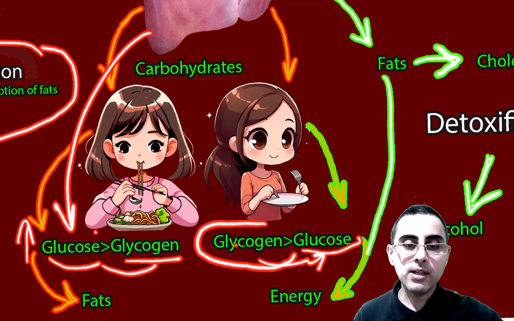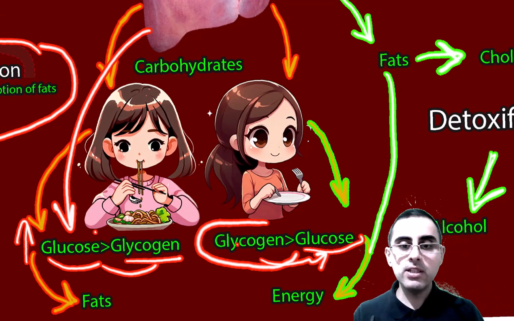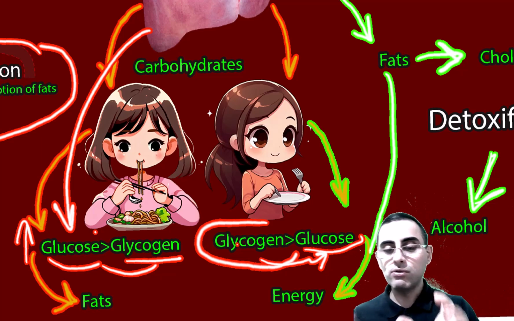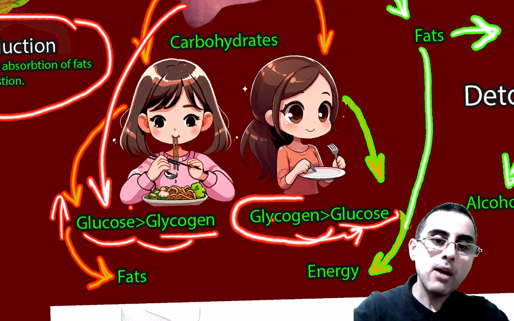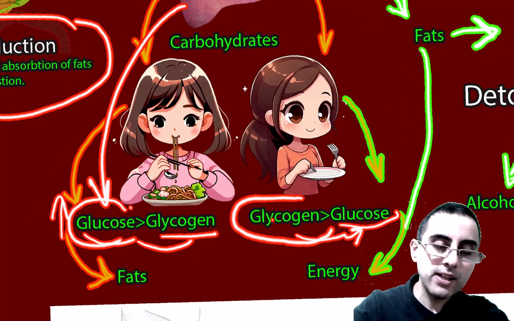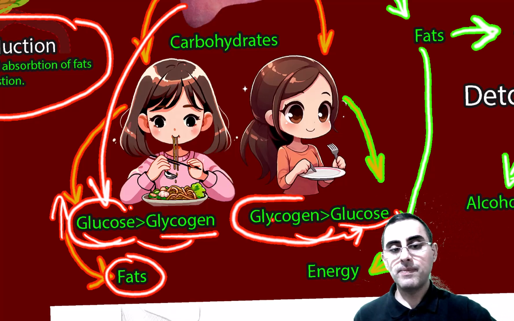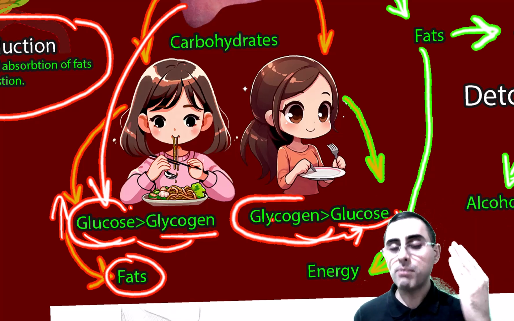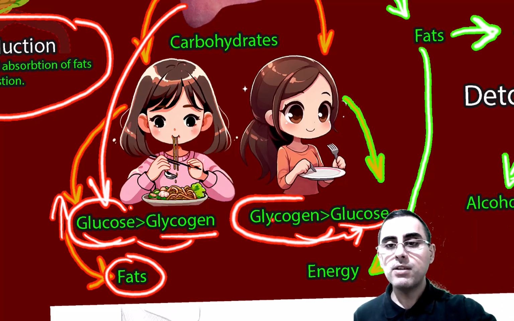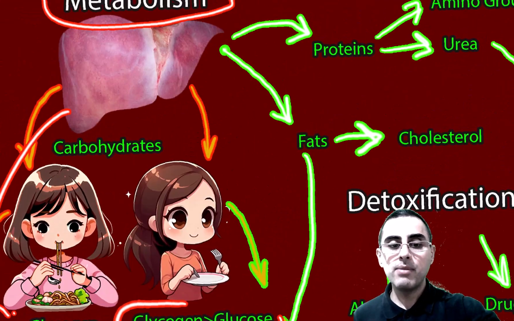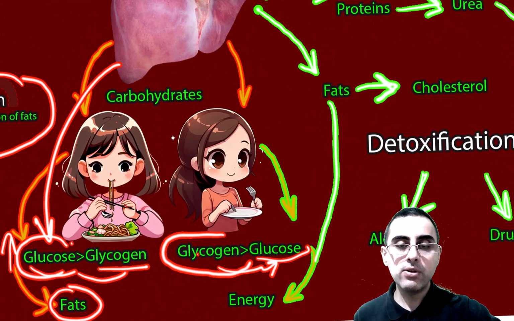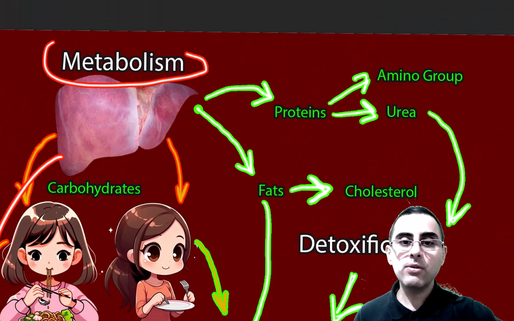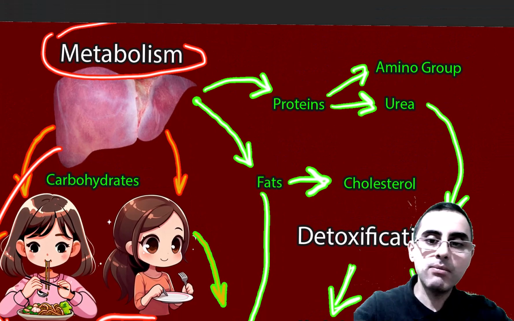When we're eating, we store this glycogen. When we're fasting, we have this stored glycogen to use as energy. Also, if we eat a lot, our liver converts glucose into fats. That's why we gain weight. If you eat a lot of bread, that is enough, you will gain weight, because our liver will convert glucose into fat. Also, liver is crucial for fat metabolism.